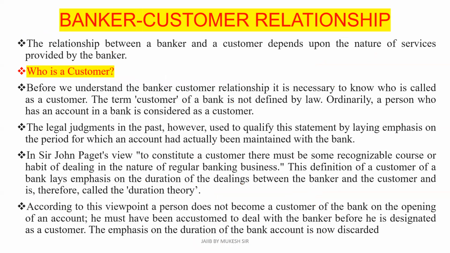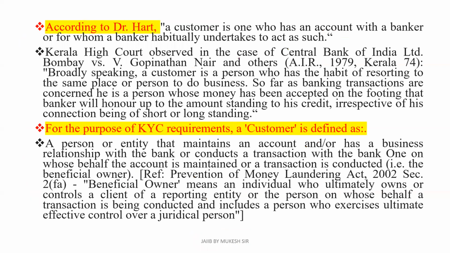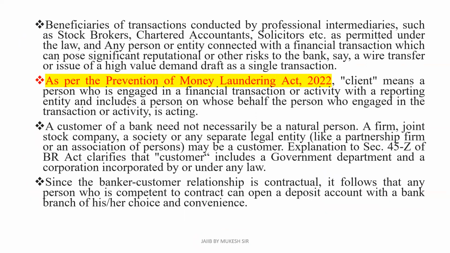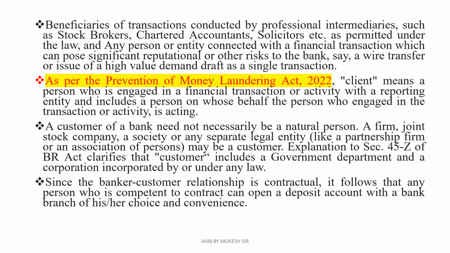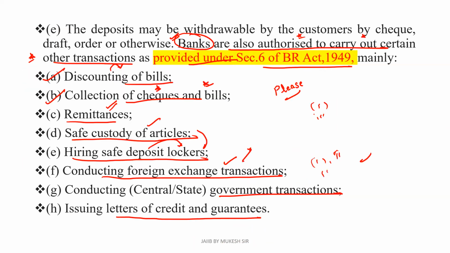Clear? So in the next session, we will discuss what is a banker-customer relationship and some definitions for the purpose of KYC, how we have to identify the customer. Then what is the Prevention of Money Laundering Act 2002. Then what is the relationship between the banker and the customer? In one case, the bank is a debtor and the customer is a creditor. Similarly, there is one more case, in which the customer is a debtor and the bank is a creditor. Clear? So we will discuss all these different types of relation in the next session.